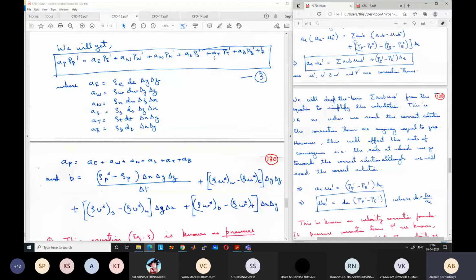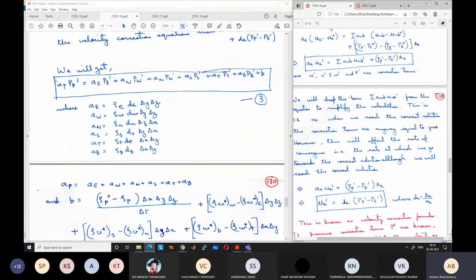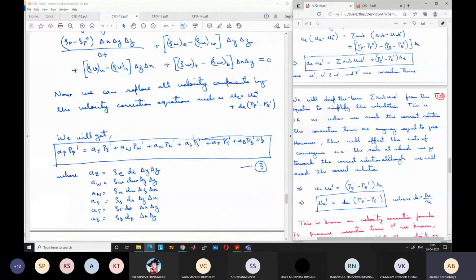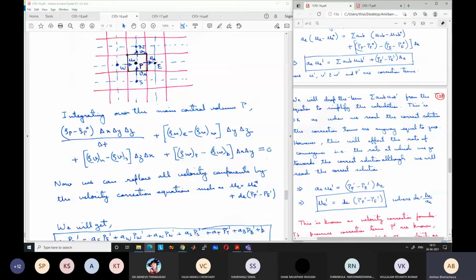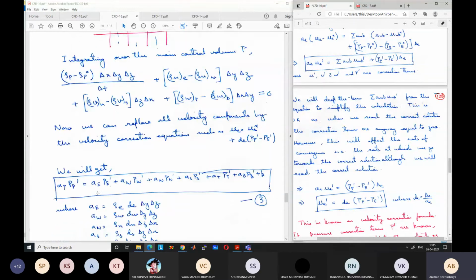So in this equation, the only unknowns are the pressure correction terms. So we can write this equation as AP PP dash is equal to summation ANB PNB dash plus B. In 3D we have the main grid point pressure correction and its 6 neighboring grid points. In 2D there will be 4 neighboring grid points. So this is like a normal equation, AP phi P is equal to summation ANB phi NB plus B. Exactly the same form of the equation.